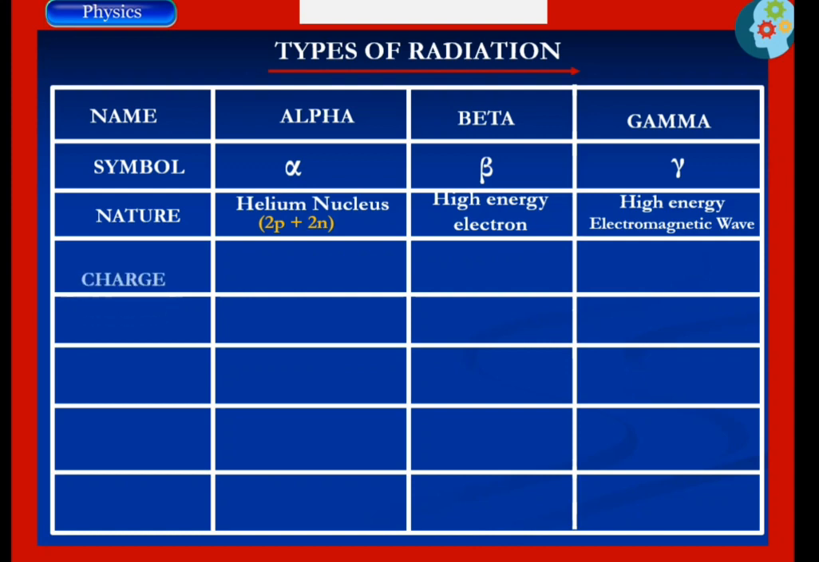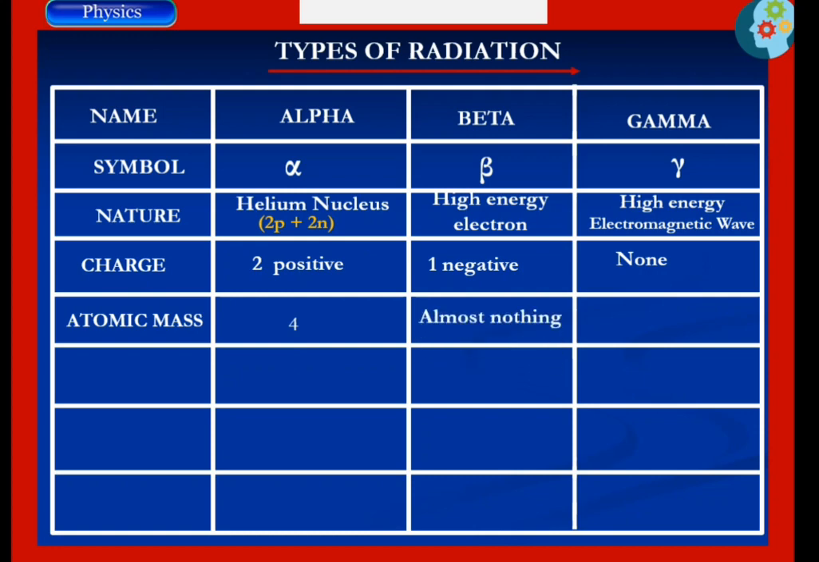The type of charges: alpha particles have 2 positive charges, beta particles have a negative charge, while gamma rays have no charge. The atomic mass: the mass of an alpha particle is 4, beta particles have almost no mass, while gamma rays have no mass. Their speed: alpha particles are relatively slow compared to other radiations. Beta particles are faster than alpha particles, while gamma radiation moves with the speed of light, which makes it the fastest radiation.